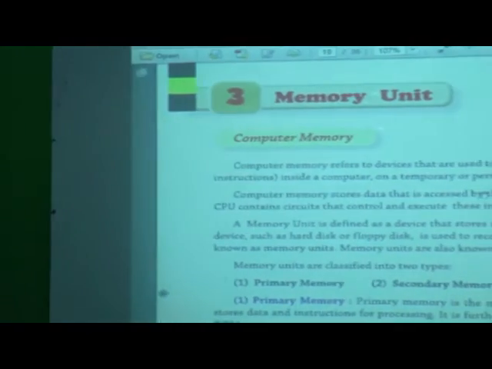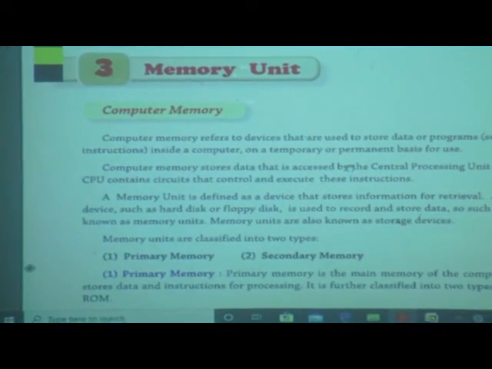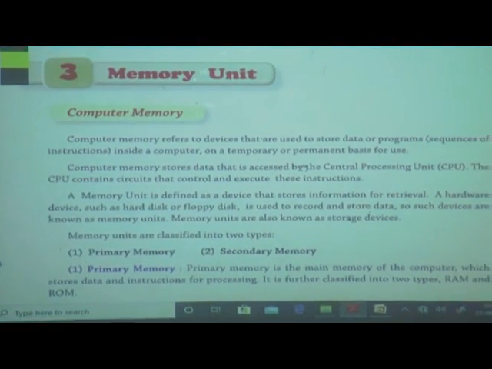Now we will see our lesson number 3. What is the name of the lesson? Memory unit. Why do we need memory? We will see here. Our lesson name is memory unit. Why do we need this memory in a computer?